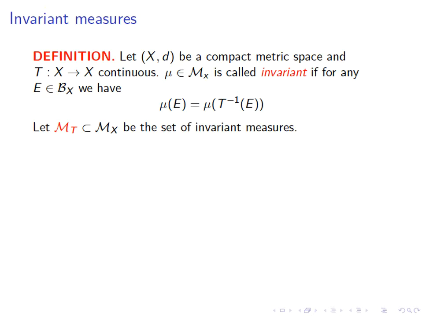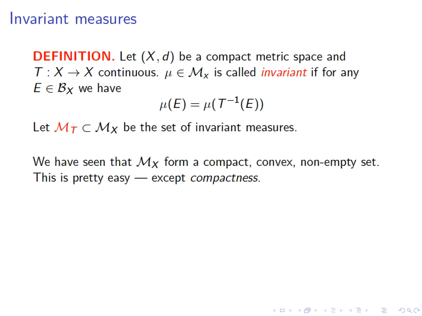And then a measure mu, a probability measure on X, is called invariant if the transformation becomes an invariant transformation when we use mu as our measure on the space X. That is to say, for any measurable set E, I want the mu measure of E to be the mu measure of the preimage of E under T. The set of all invariant measures is called M sub T, and this is a subspace of M sub X, and as such it inherits a topology and all that good stuff.